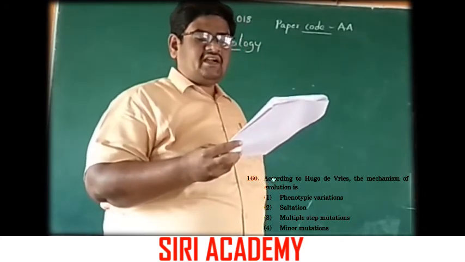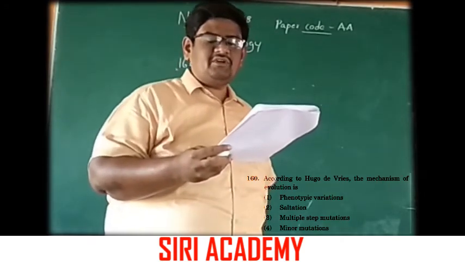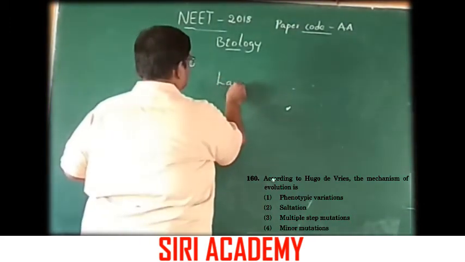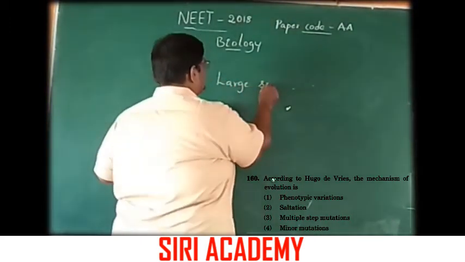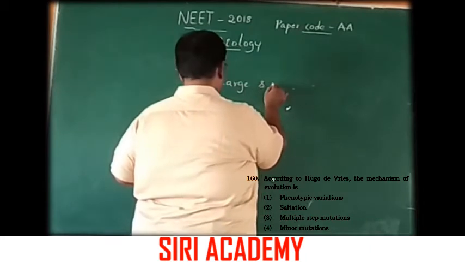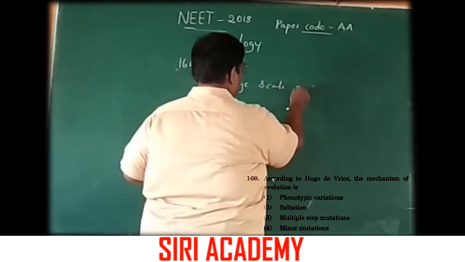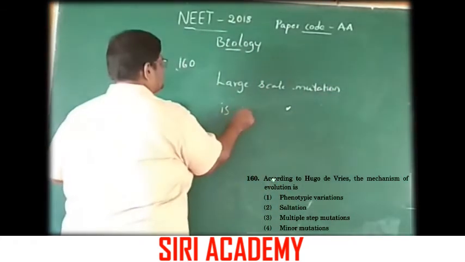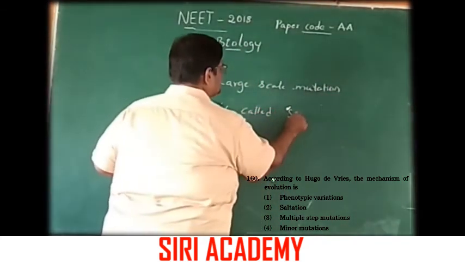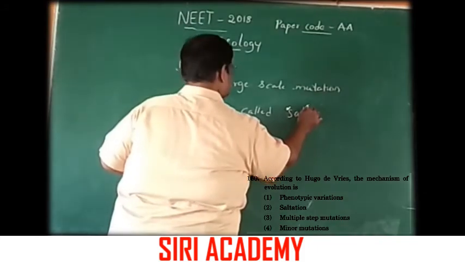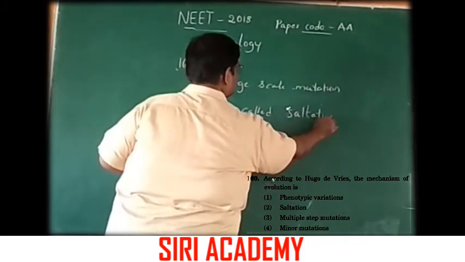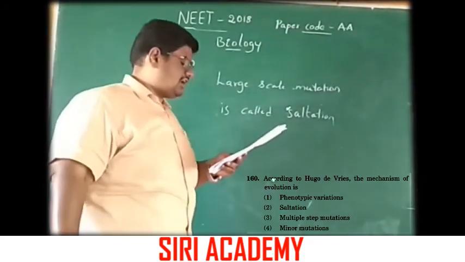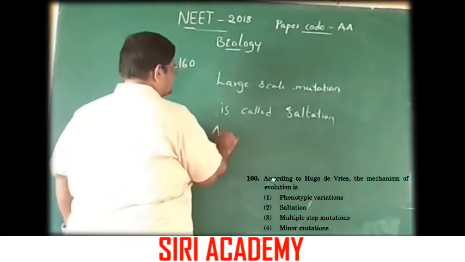By experiment he found that a large scale mutation is called saltation. So option 2 is the right answer.